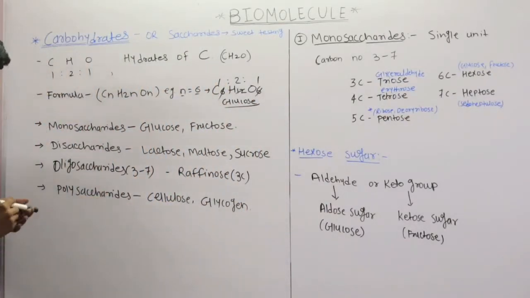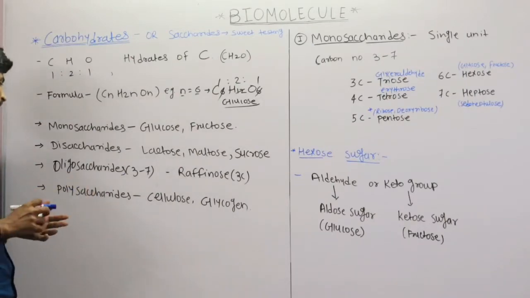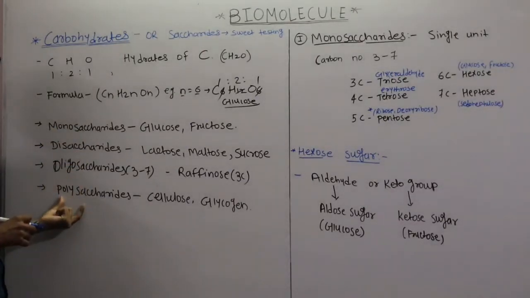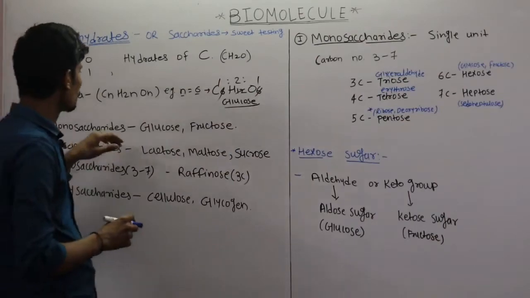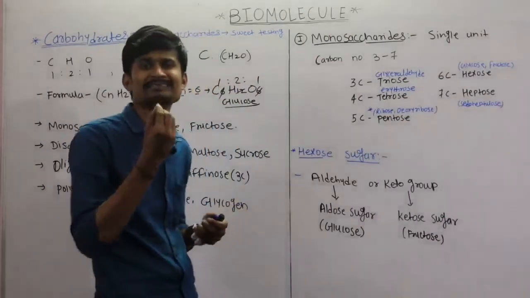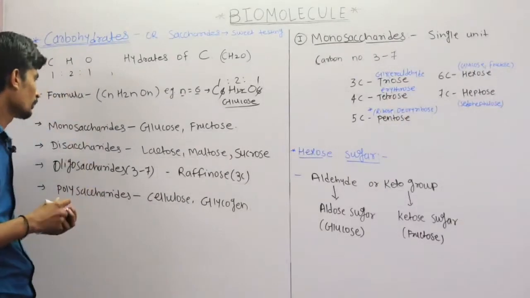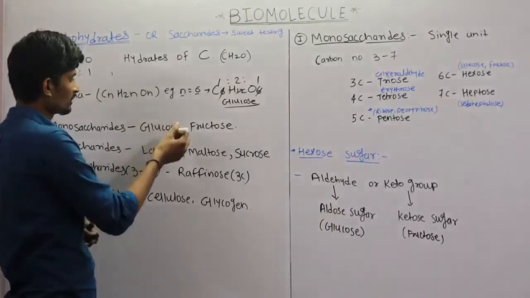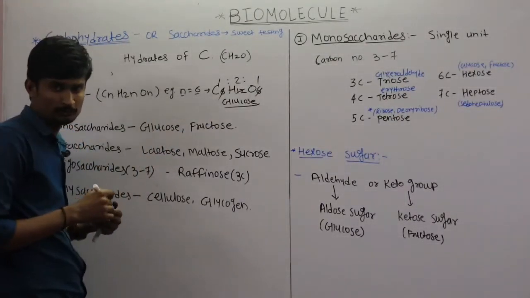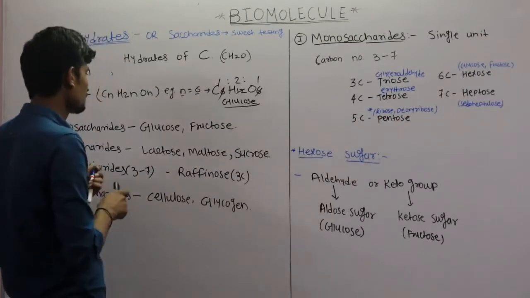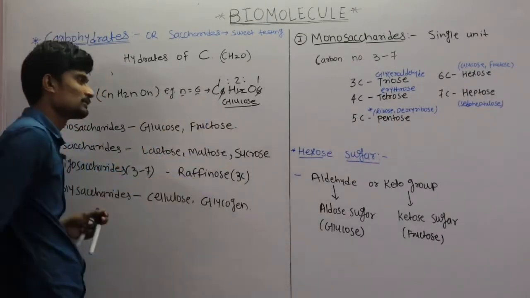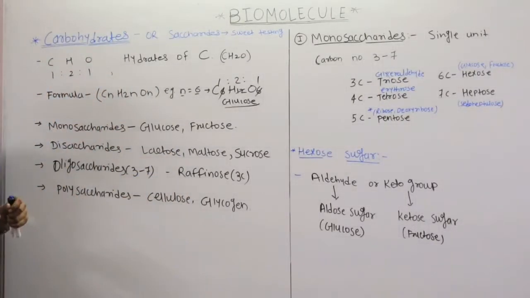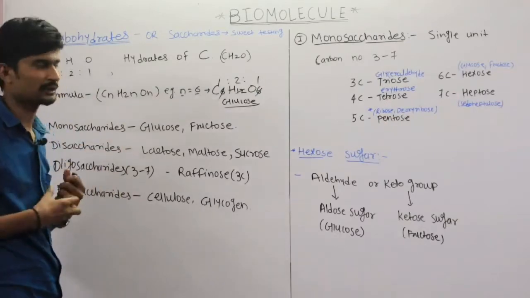Next, the types of carbohydrates are monosaccharides, disaccharides, oligosaccharides and polysaccharides. Monosaccharides means made up of only a single unit, a single molecule. Examples are glucose and fructose. The structures of glucose and fructose are different, but the chemical formula is the same, C6H12O6. So glucose and fructose are monosaccharides. These are the basic units of the polysaccharides.